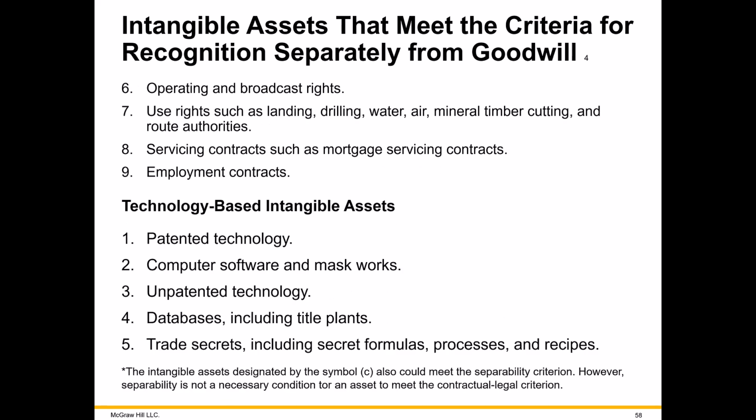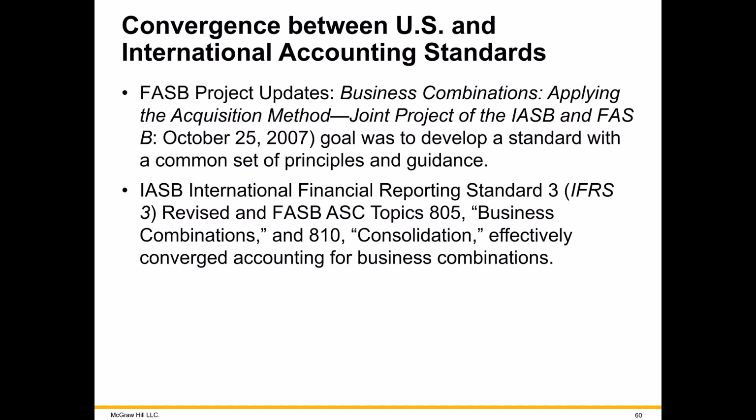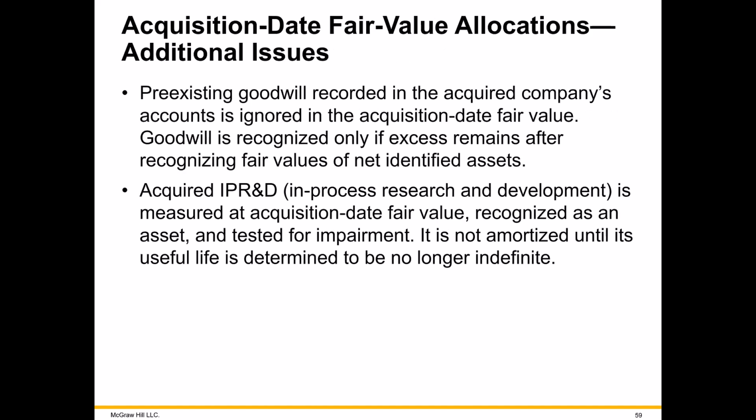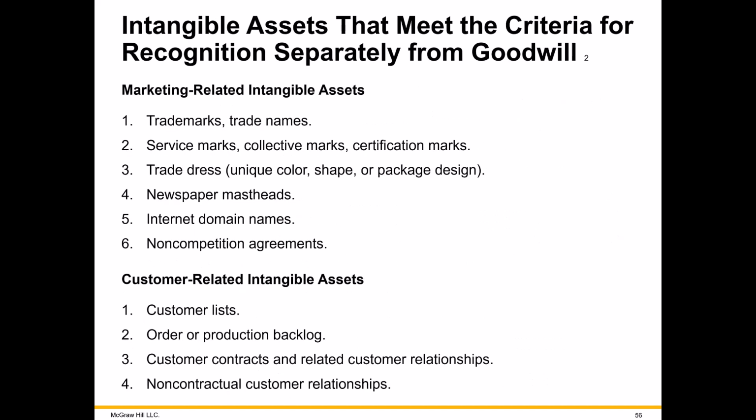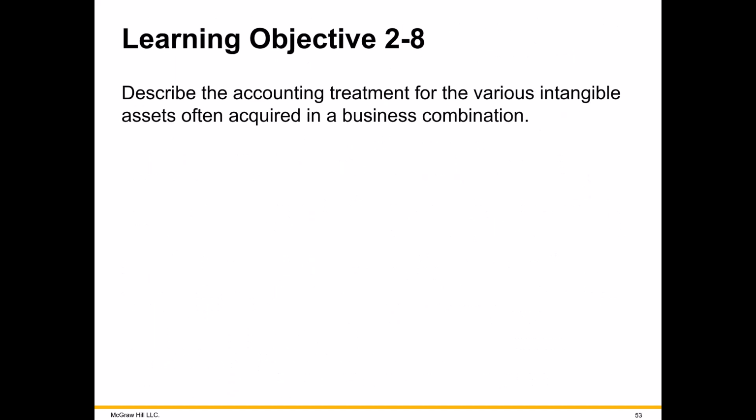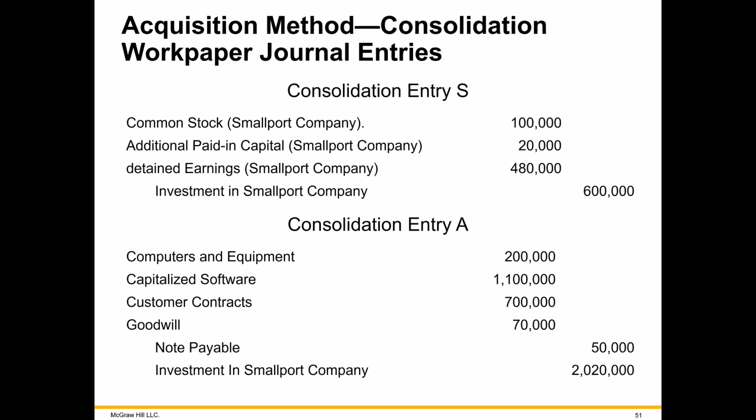Let's move on to the next topic. This one here talks about, if there's goodwill on the records of the subsidiary, you just ignore it and just look at the new goodwill for the whole consolidated group. Let me go back to that trial balance and point out where goodwill would show up if you had it in a subsidiary.